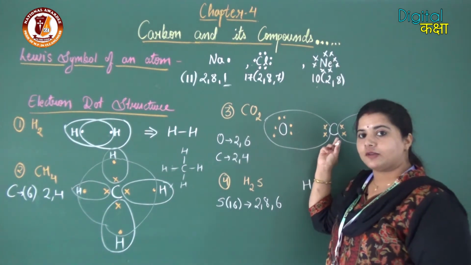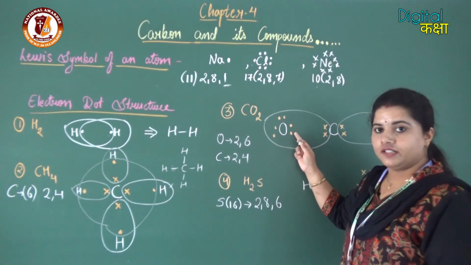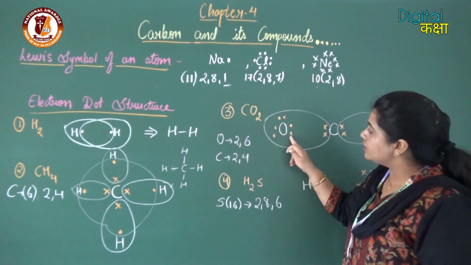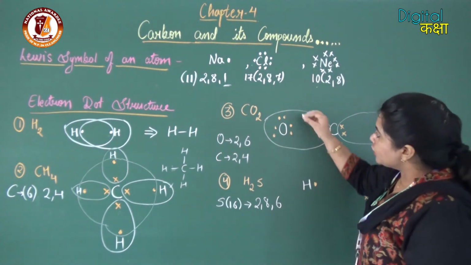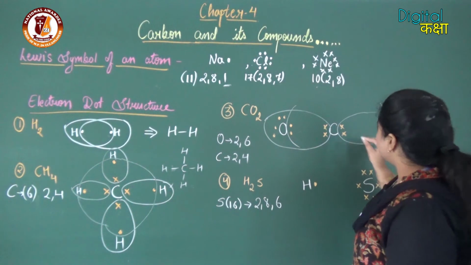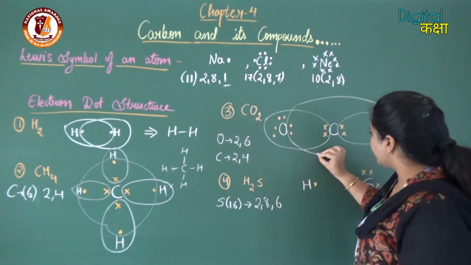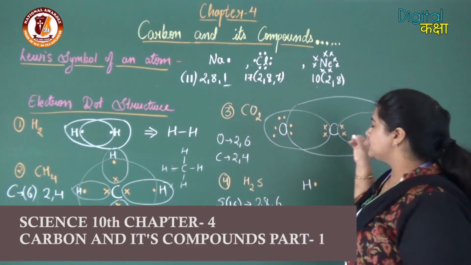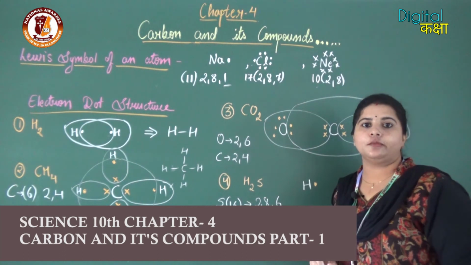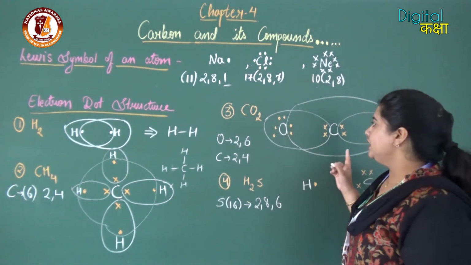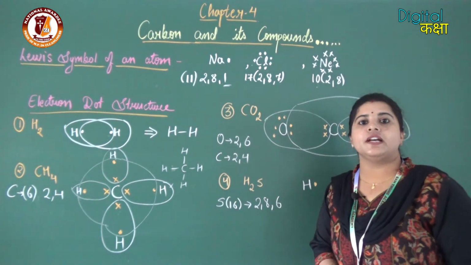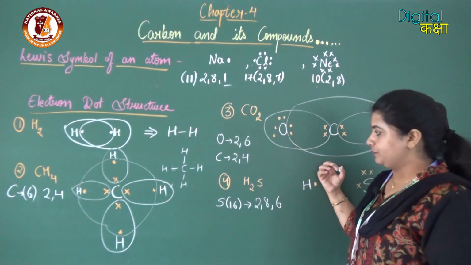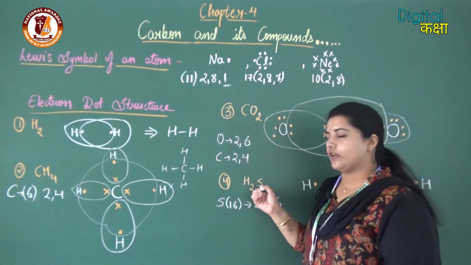When we talk about this carbon, since 2 electrons are being used by this oxygen and 2 by the other, carbon is also going to use 2 electrons of this oxygen and 2 electrons of the other oxygen. So when these 2 and 2 electrons of the oxygens come in attraction with carbon, carbon will have 1, 2, 3, 4, 5, 6, 7, 8 electrons, and now this carbon is also stable. In this way, all the 3 atoms are stable by sharing of electrons, and therefore it is a covalent bonded molecule. One more example, H2S.